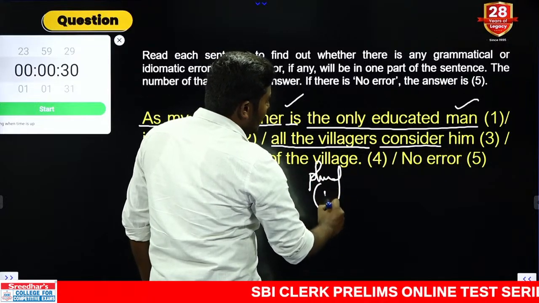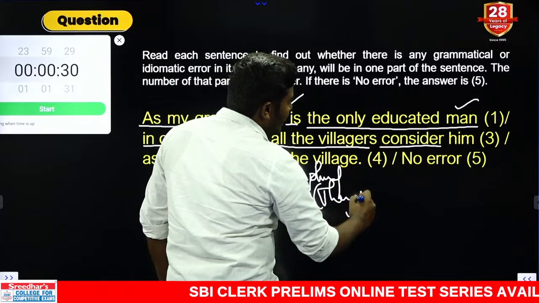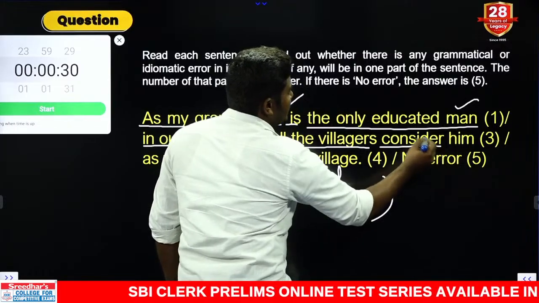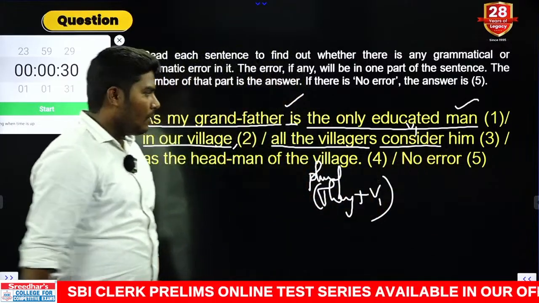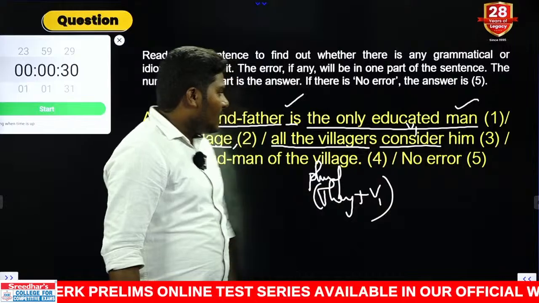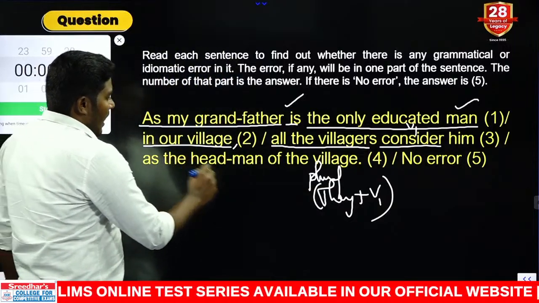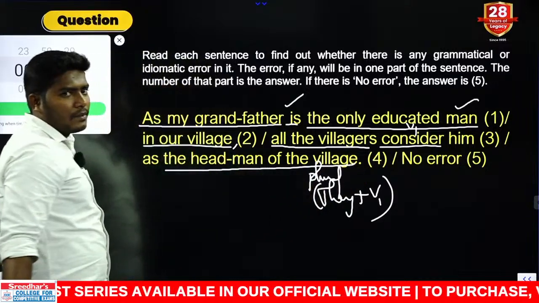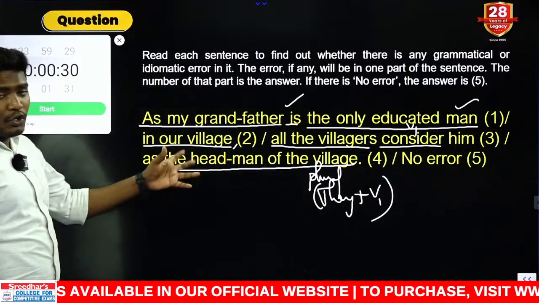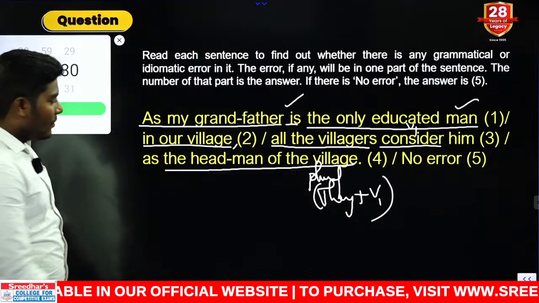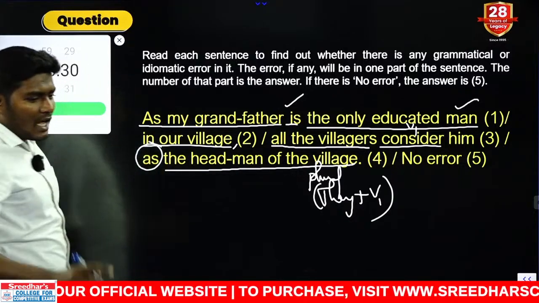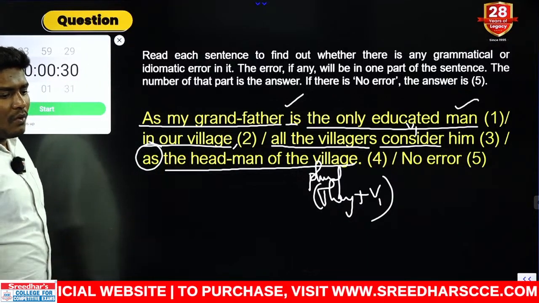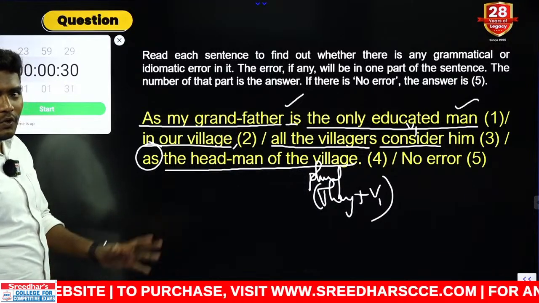Plural is nothing but, in pronouns, we can consider them as they, and they must be followed by V1. Consider is again V1, that is agreed, no problem. All the villages consider him as a headman of the village. The headman of the village is also absolutely fine. There is one error in the fourth part. I don't know how many of you answered this correctly. I am waiting for your answers. One of the students gave the fourth option. Okay, good, well and good.